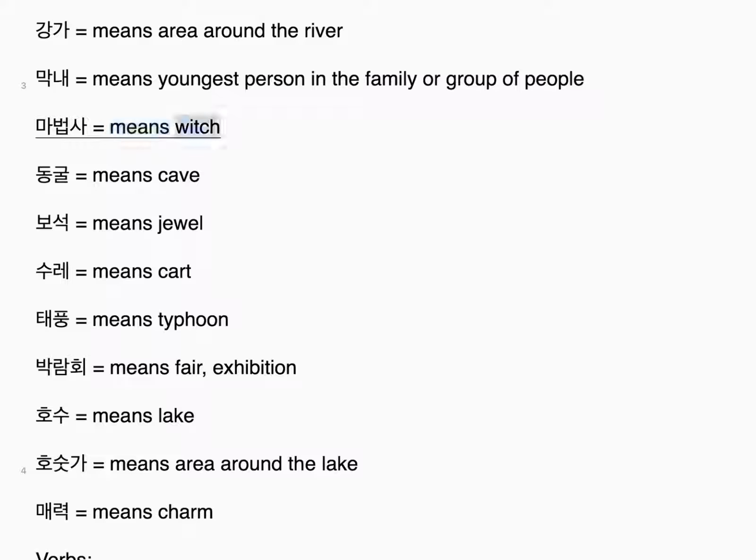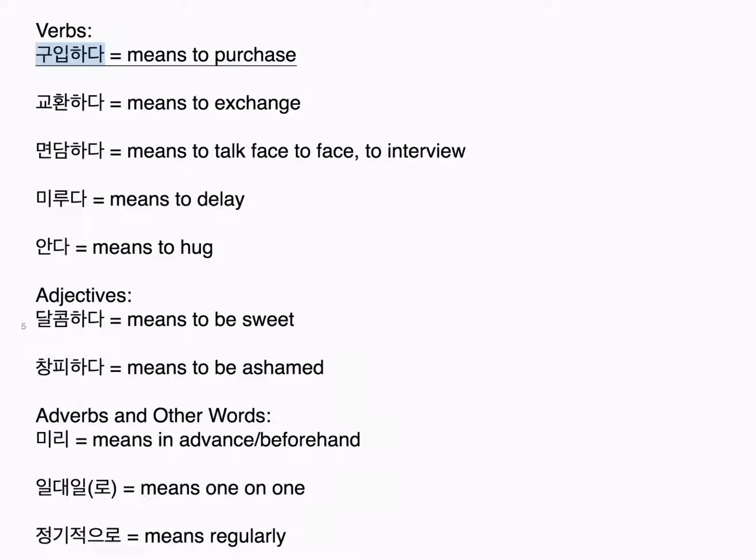마법사 means witch. 동굴 means cave. 보석 means jewel. 수레 means cart. 태풍 means typhoon. 박람회 means fair, exhibition. 호수 means lake. 호숫가 means area around the lake. 매력 means charm.